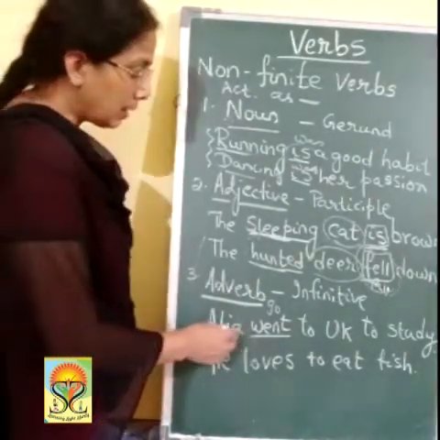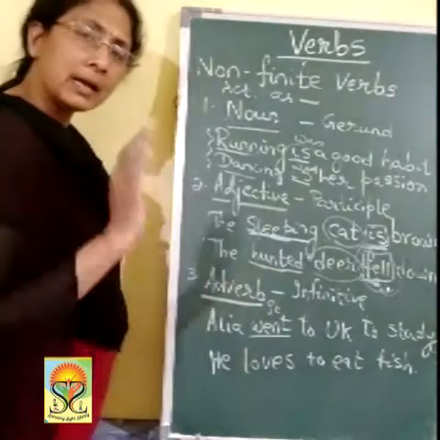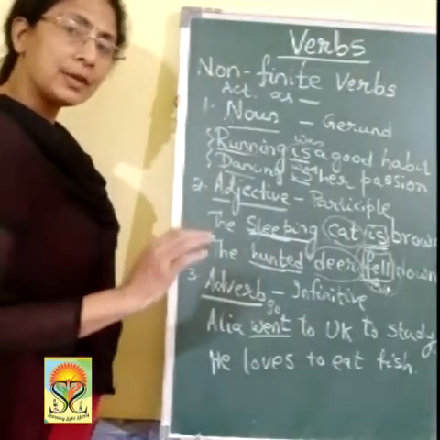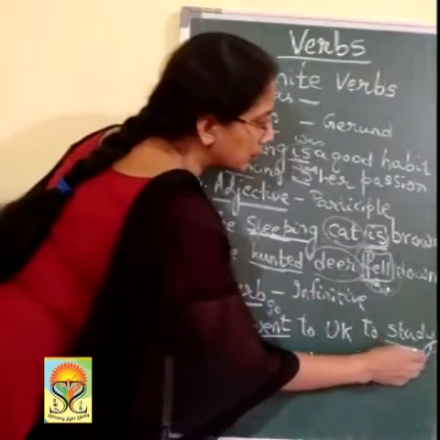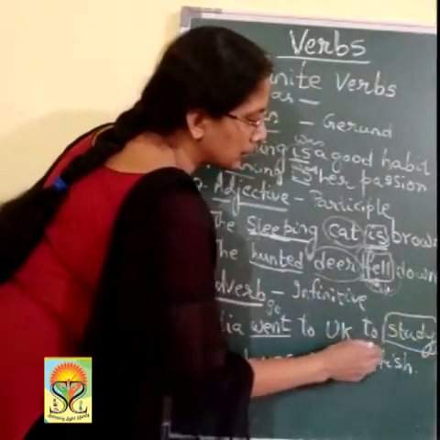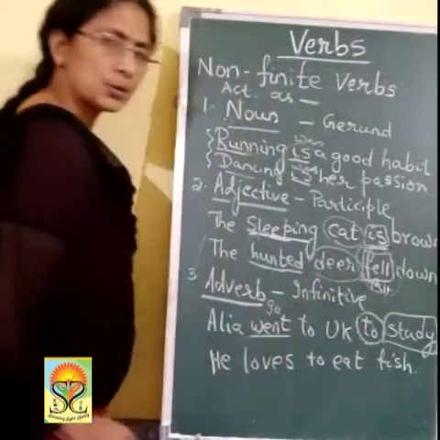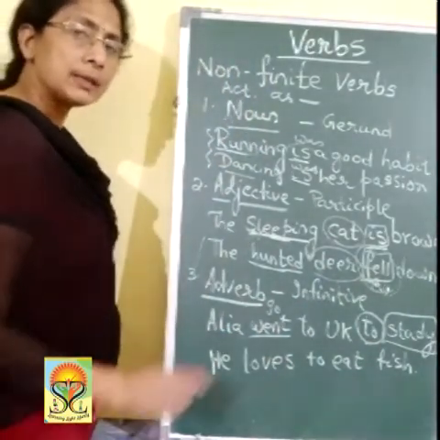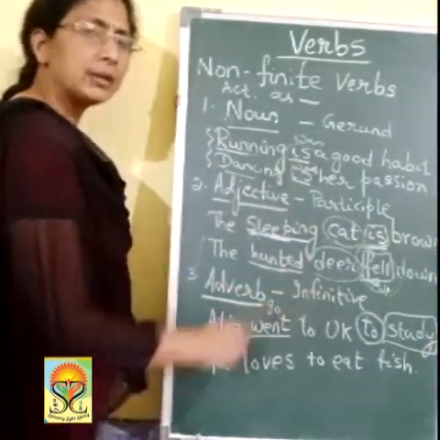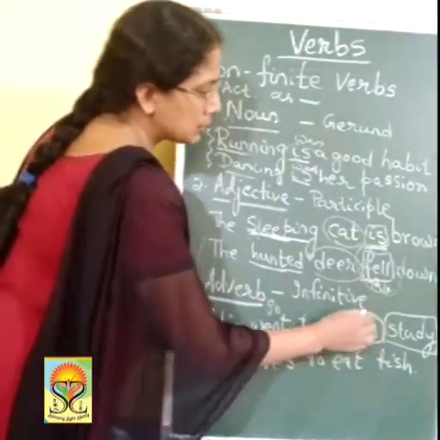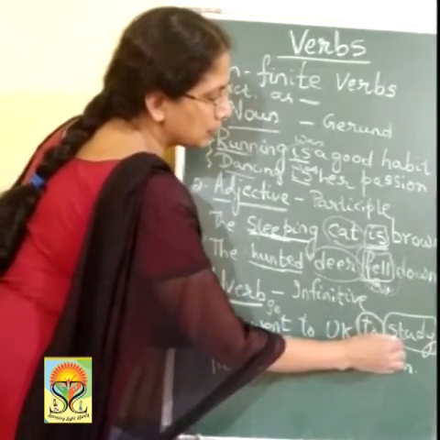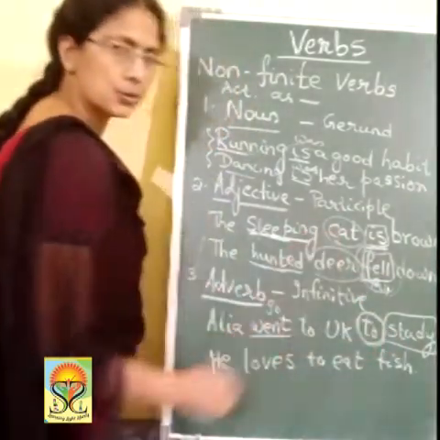Why did Alia go to UK? Adverb of reason. She went to study. Study is the verb. Before the verb, the word to is used to show that it is used as an adverb in the sentence. So this is the main thing you can remember afterwards, that before that verb, to is used.